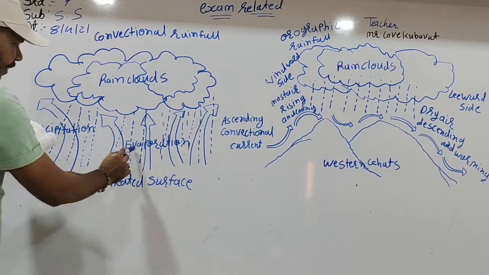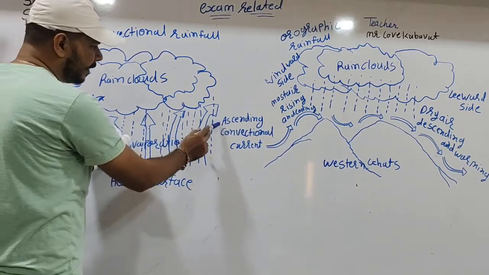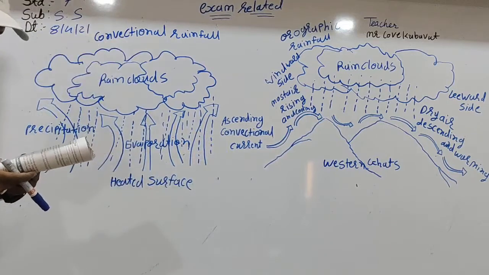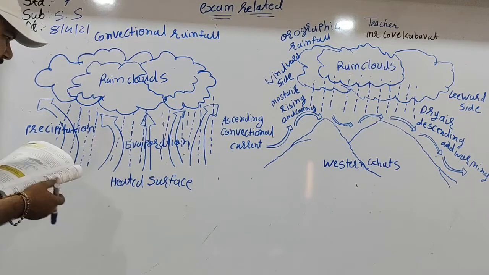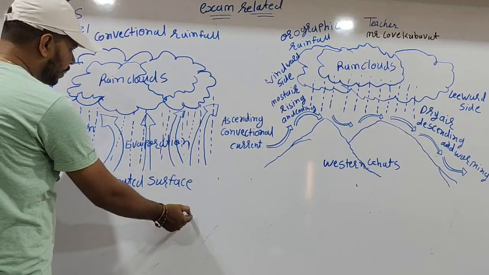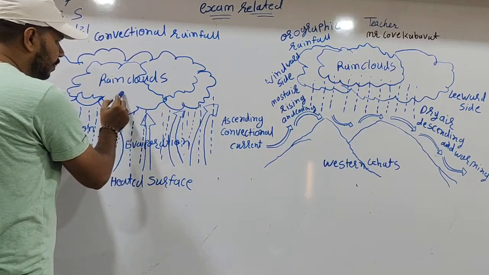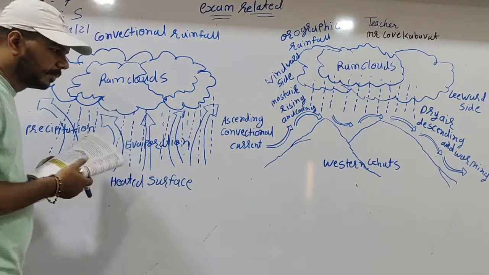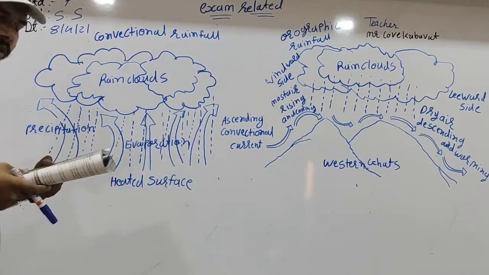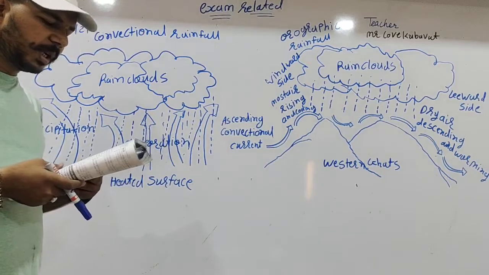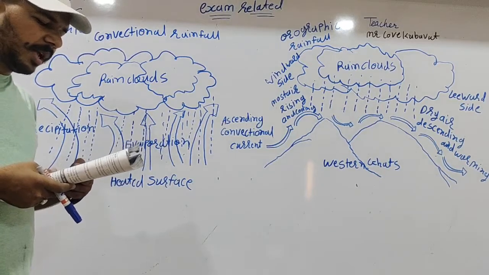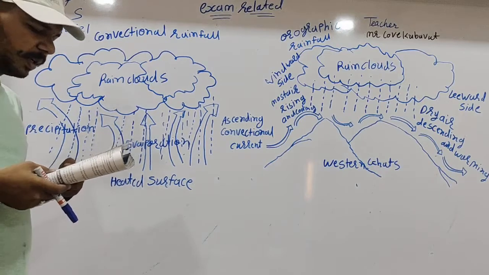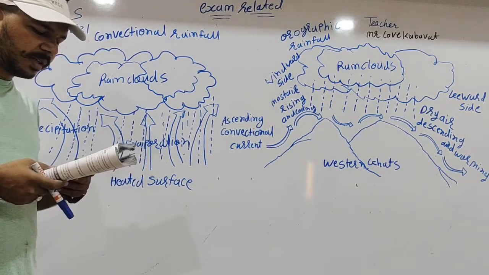Precipitation, eruption, and ascending convection current. Ascending convection current means a heated surface makes a cloud, and then the cloud makes rain like this. Such rainfall occurs mainly in equatorial areas where warm, moisture-laden air rises and cools on reaching a certain height.